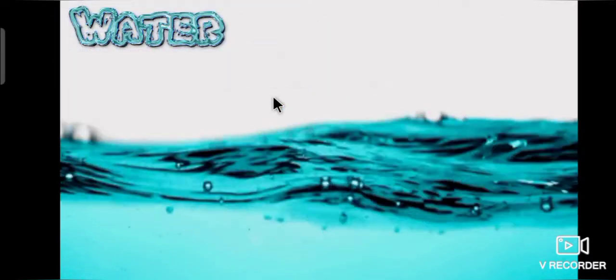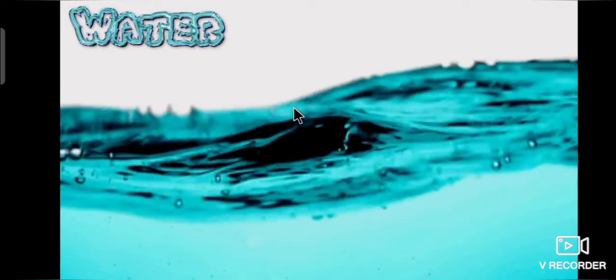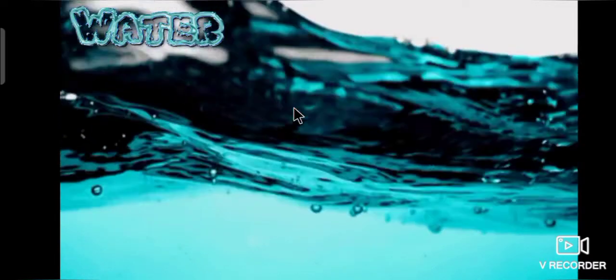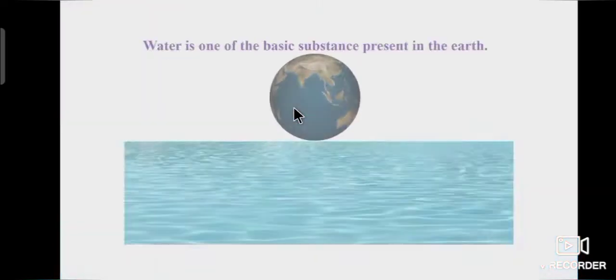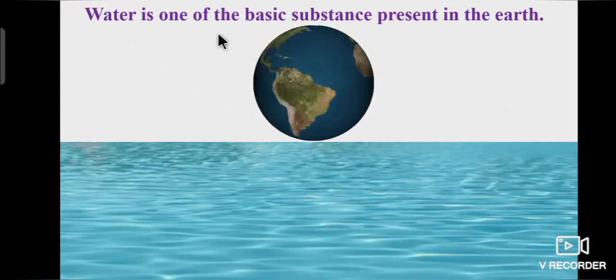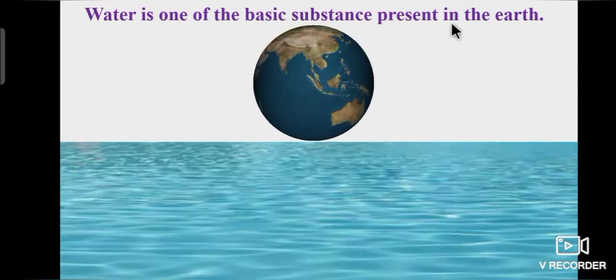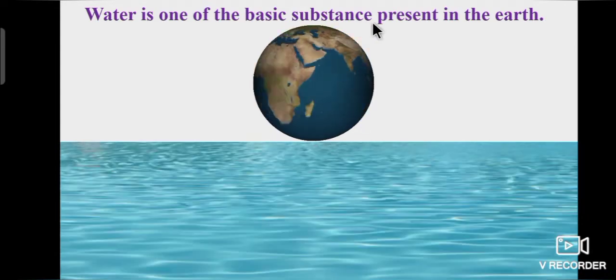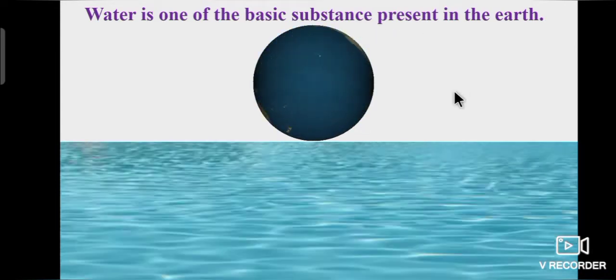Students, let's start today's lesson, water. I hope you are all familiar with this. Water plays a vital role in the evolution and survival of life. Water is one of the basic substances present on the earth.